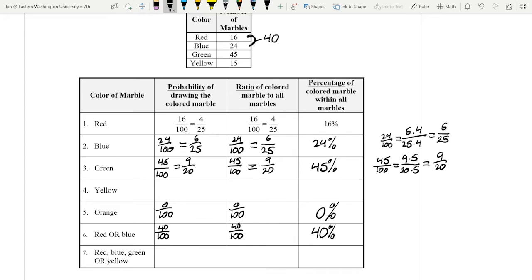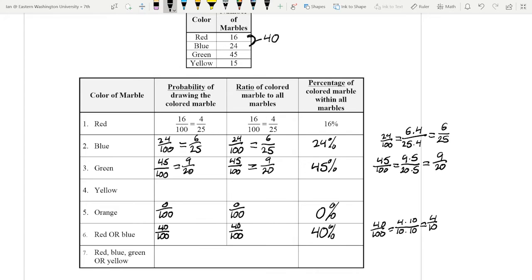Now, this one's going to be a little trickier. All right? 40 over 100. Let's make that the smallest fraction we can. They both have a 10, so let's pull a 10 out first. So that's going to be equal to 4 times 10 divided by 10 times 10, which gets us 4/10ths. I think that can go lower, though.